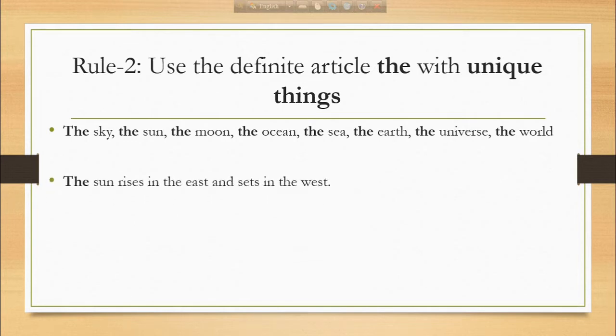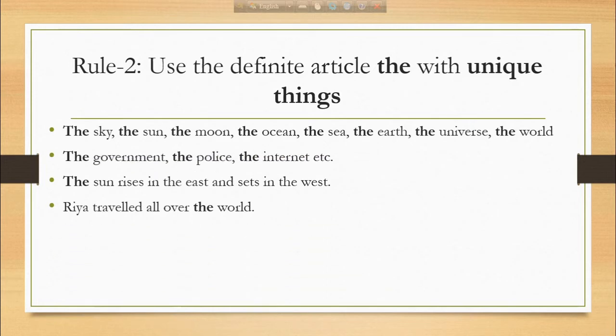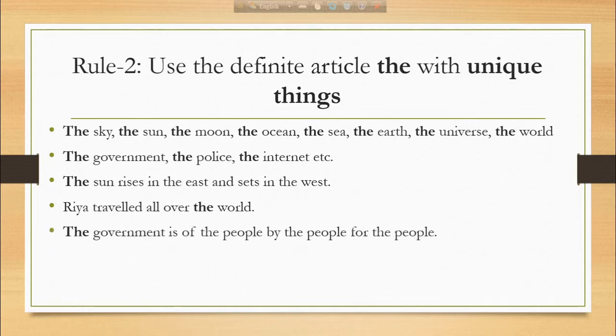Here we have a couple of examples. The sun rises in the east and sets in the west. Ria traveled all over the world. We also consider some things as unique, such as the government, the police, the internet, and so on. Here we have a couple of examples. The government is of the people, by the people, for the people. And the next is, almost everybody uses the internet today.